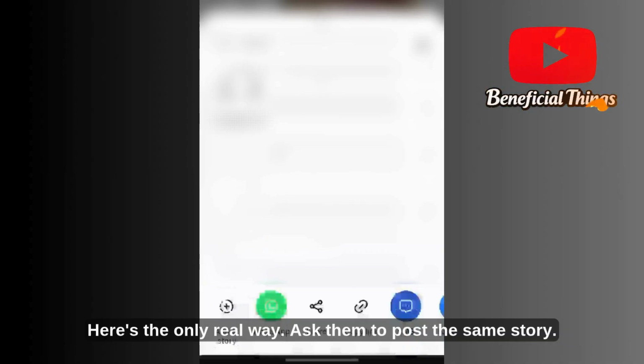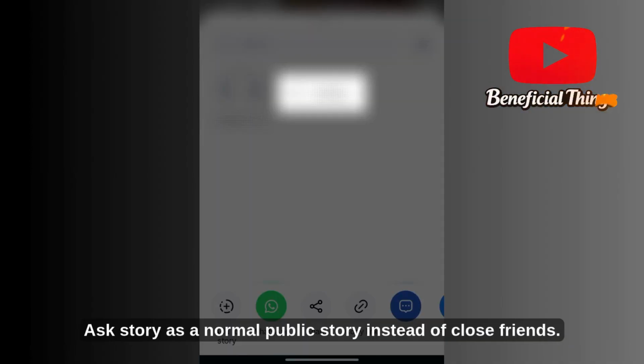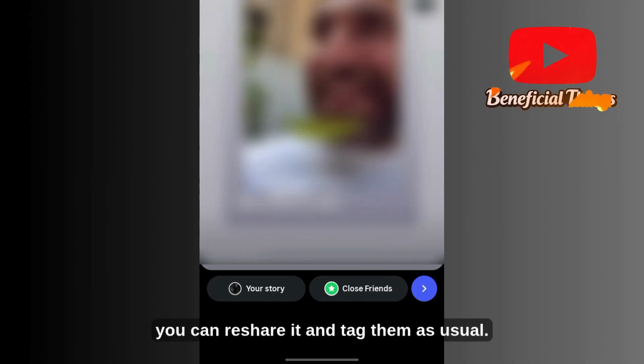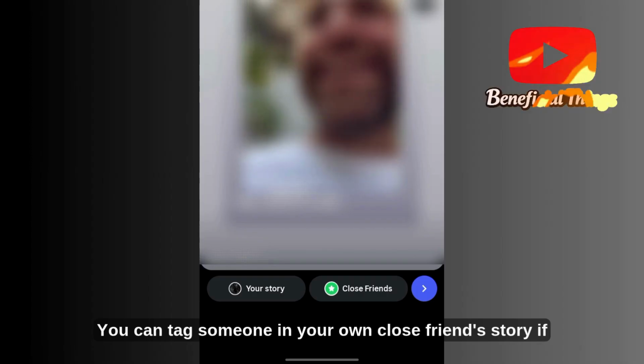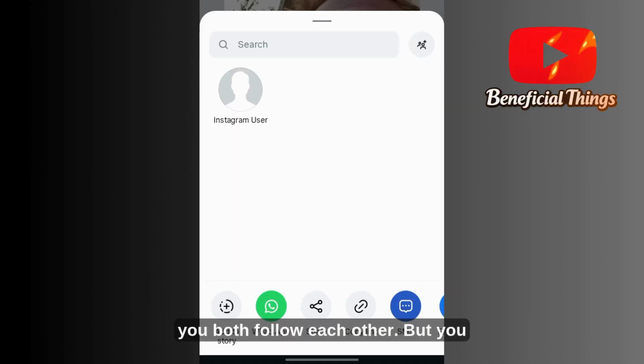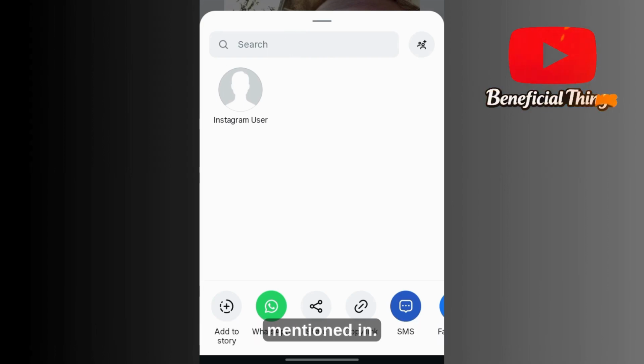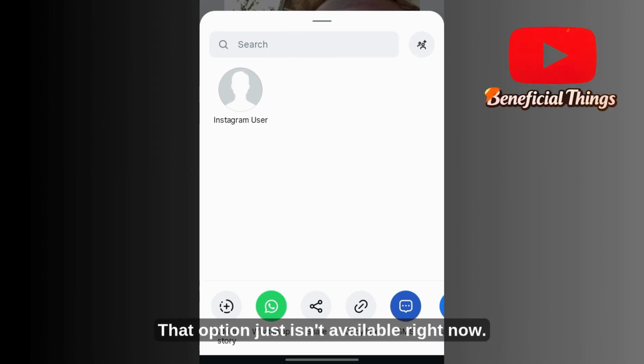Ask them to post the same story as a normal public story instead of close friends. Once they do that, you can reshare it and tag them as usual. You can tag someone in your own close friend story if you both follow each other. But you can't repost or tag back a close friend story you were mentioned in. That option just isn't available right now.